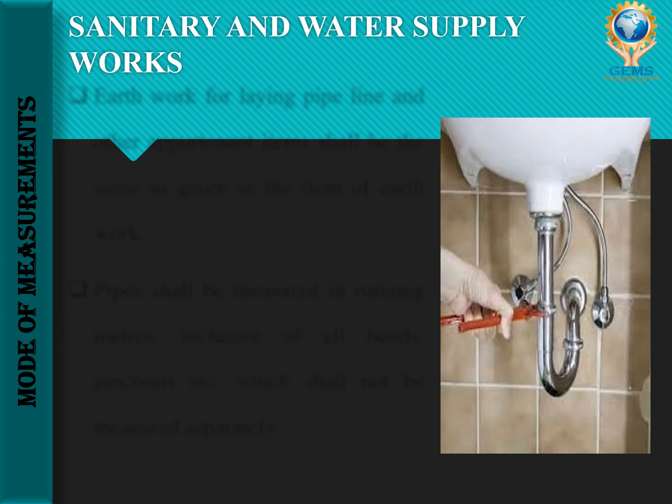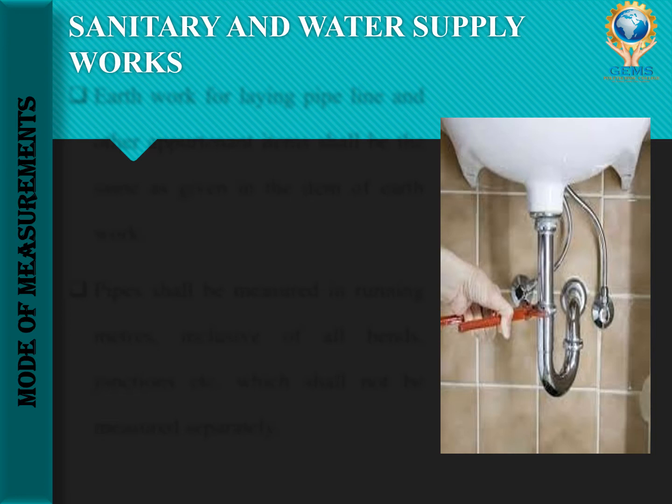Then water supply work. Water supply works means what? It consists of a building supply pipe or water distributing pipes, then necessary connecting pipes, fittings, control valves, and all the appurtenances carrying or supplying potable water in or adjacent to the buildings. The purpose of water supply is to deliver the water. So that is about sanitary and water supply work.